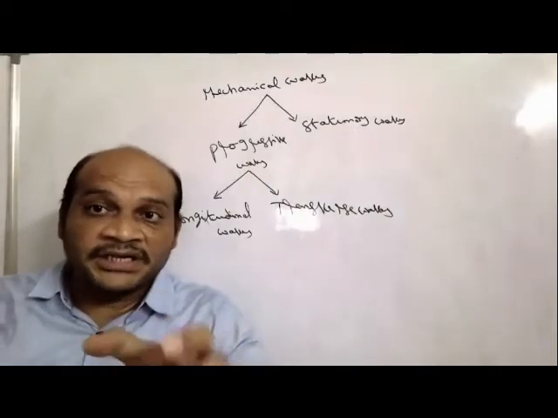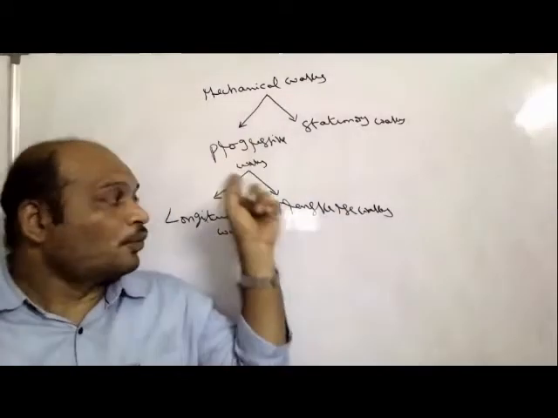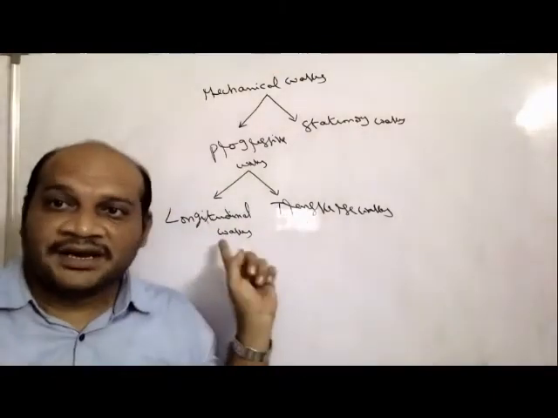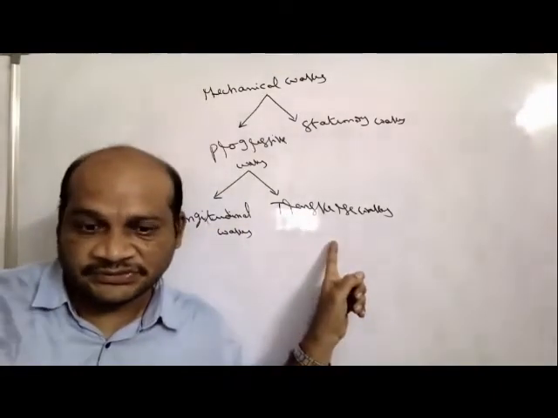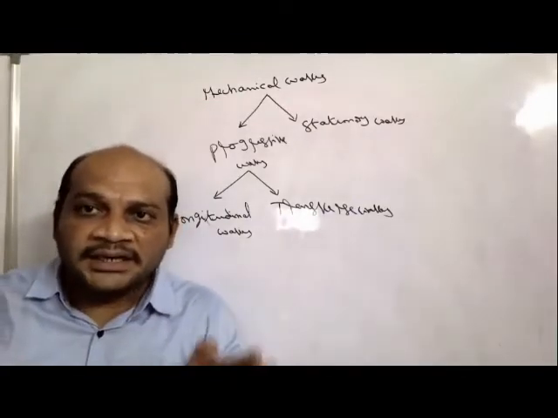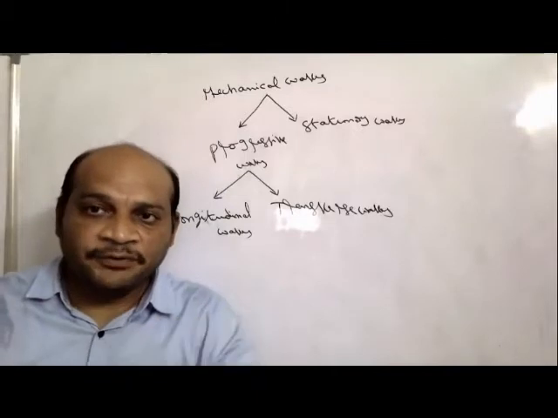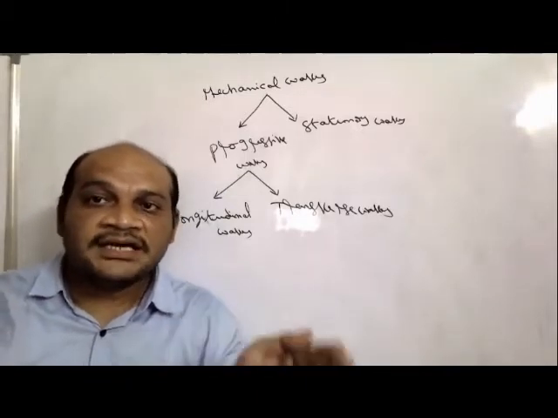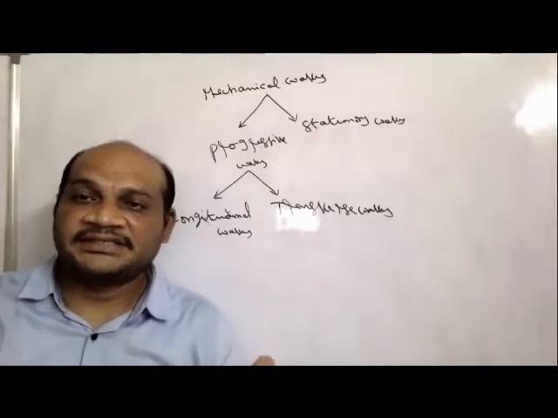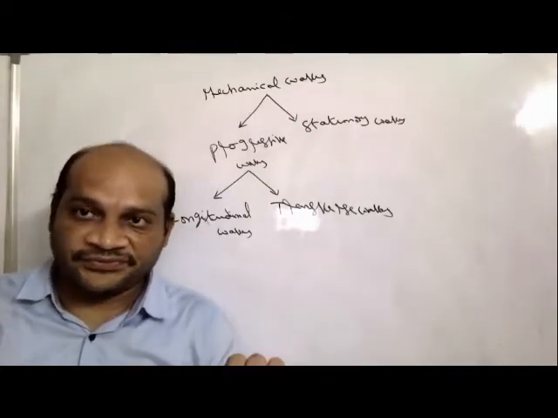Depending upon the particle vibrating direction, progressive waves are classified into two types, longitudinal waves and transverse waves. In longitudinal waves, the particle vibrating direction and the wave propagation direction are both in the same direction. Those waves are called longitudinal waves.